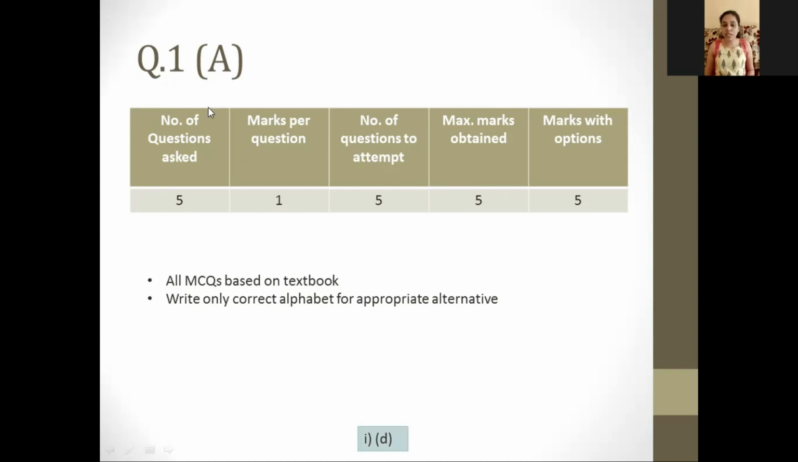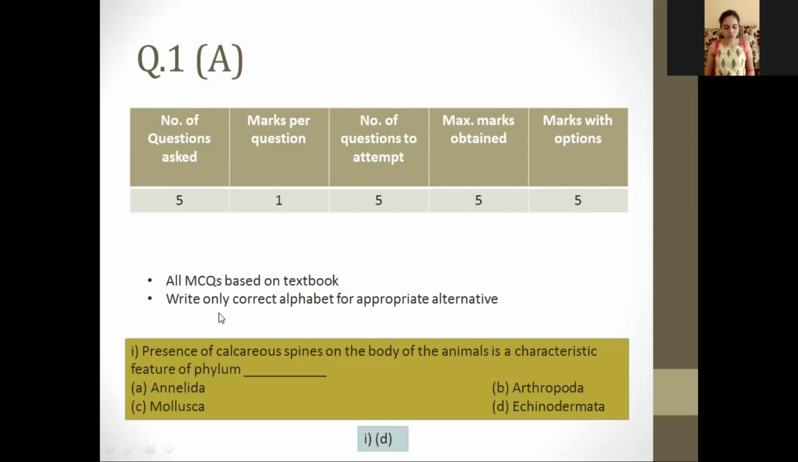So remember, question 1A will be full MCQs, fill in the blank, and you will have options to choose from. So let us see how you will answer this question. For example, you have a question like this: presence of calcareous spines on the body of animals is a characteristic feature of phylum dash. You have Annelida, Arthropoda, Mollusca, Echinodermata. So remember, they are speaking about calcareous spines. So spiny body is a characteristic of phylum Echinodermata.